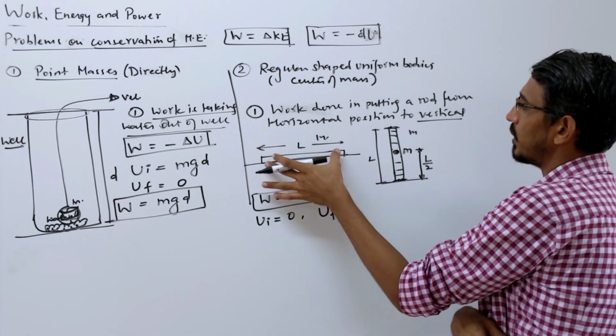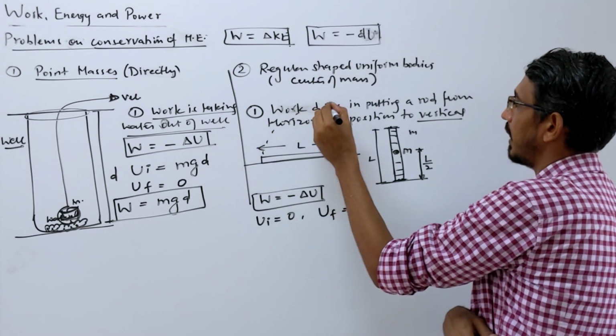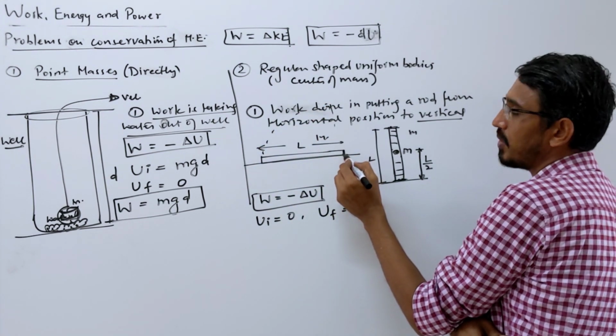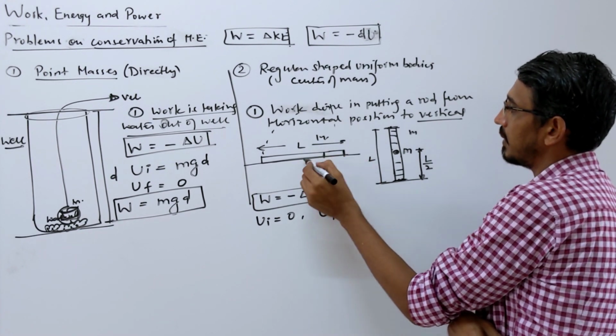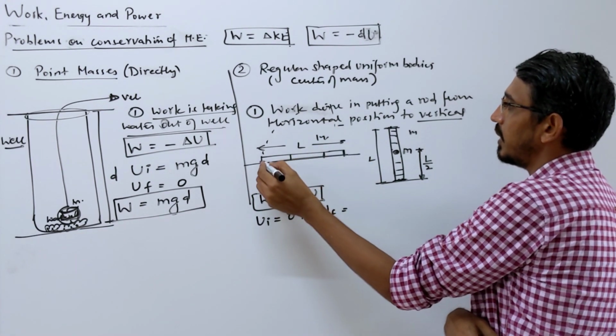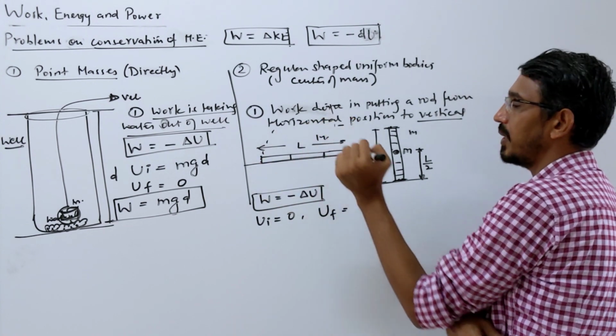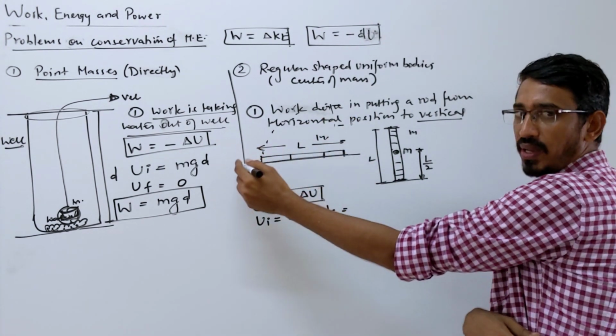Look here, suppose you want to rotate this this way, to tilt it and bring it down. Then this mass is placed on the ground itself; you are not lifting it at all. This mass you are lifting a little because it will come here, that mass you are lifting even higher, it will come here, and that part you are lifting maximum. So potential energy is varying for every part.